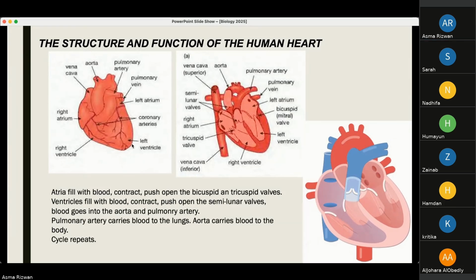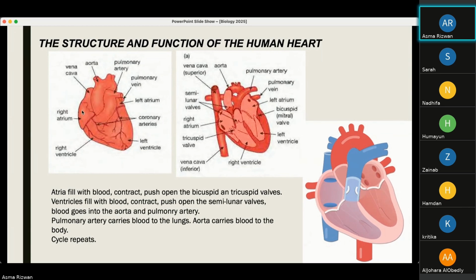So here you can see the structure of the heart. The outside shows the right atrium. So there are 4 chambers to the heart. It is divided into right atrium, right ventricle, left atrium, and left ventricle. The main blood vessels of the heart are the aorta, pulmonary artery, pulmonary vein, and the vena cava.